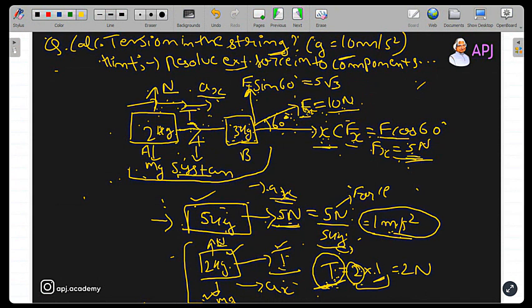Prasanna, now tell me, is the numerical clear to you? It's a very interesting numerical, by the way. Tell me, Prasanna.